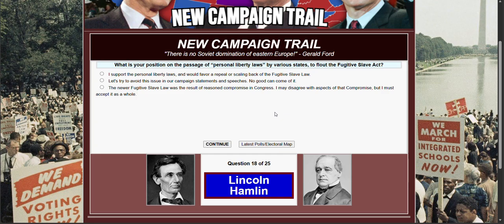Let's try to avoid this issue. No, we won't avoid nothing. The newer fugitive slave law was a result of recent compromise in Congress. I may disagree with aspects of that compromise, but I'm not... No, first one.